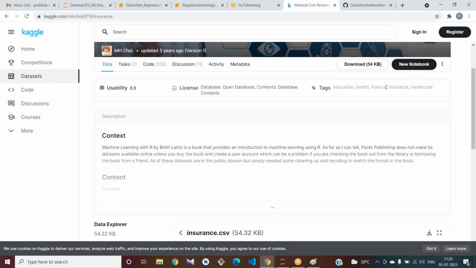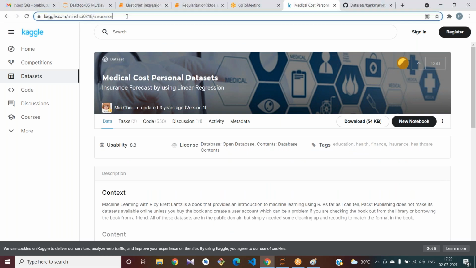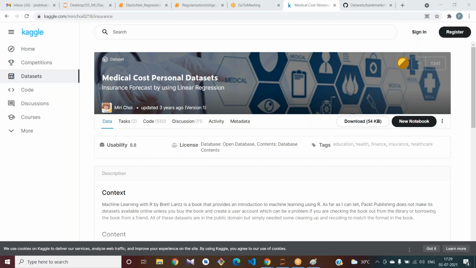Okay, use this dataset, the Medical Cost Personal dataset. I will post the link to you. Try to download this dataset from Kaggle.